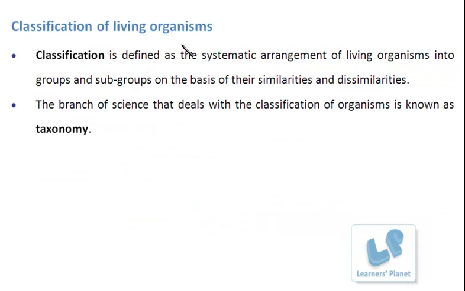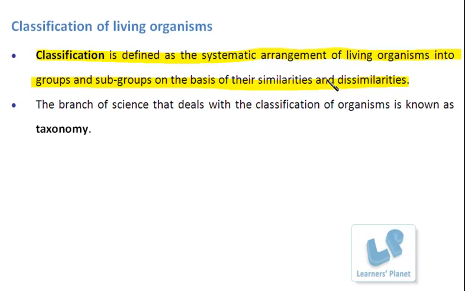So classification, let me define it first. Classification is defined as the systematic arrangement of living organisms into groups and subgroups on the basis of their similarities and dissimilarities. I've already explained this point, isn't it?